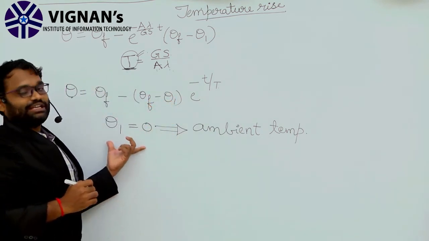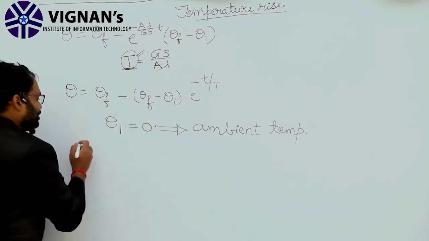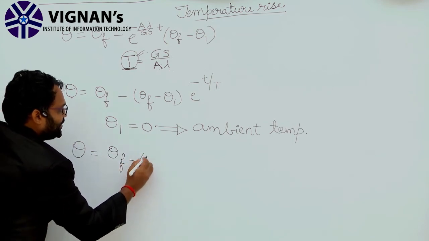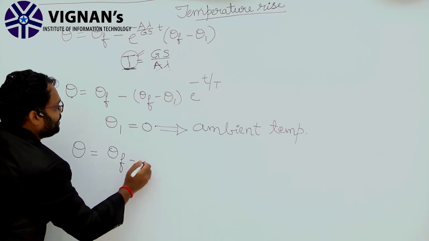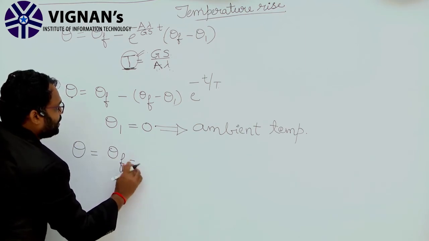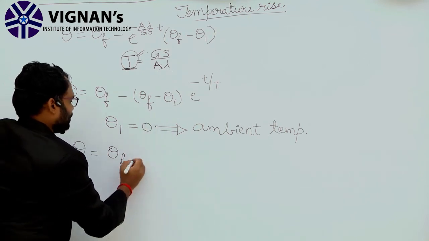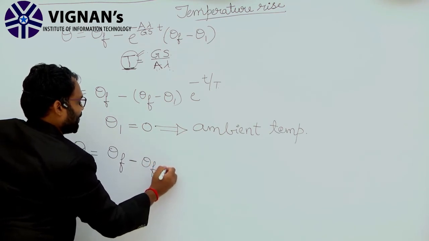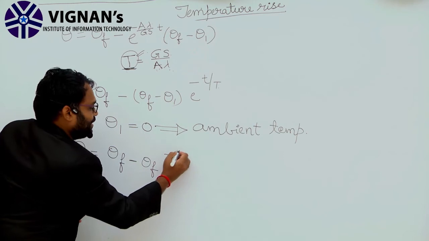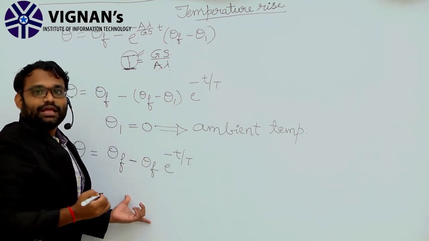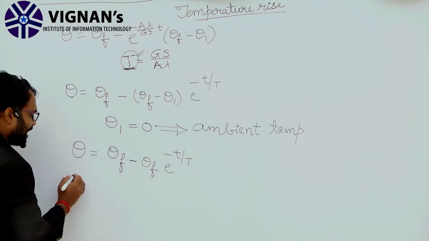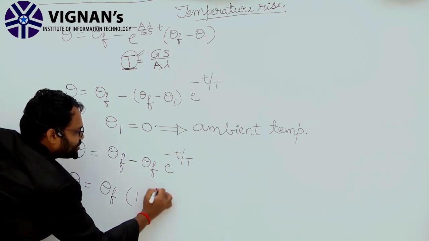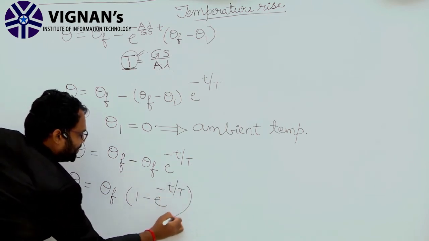If you substitute theta 1 equal to 0 in the above expression, it will become theta is equal to theta f minus theta f into e power minus t by capital T. Now take theta f as common, that is theta is equal to theta f into 1 minus e raised to power minus t by capital T.